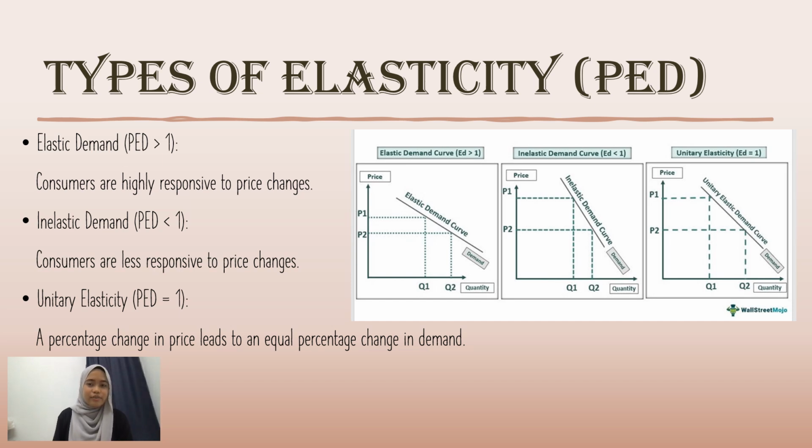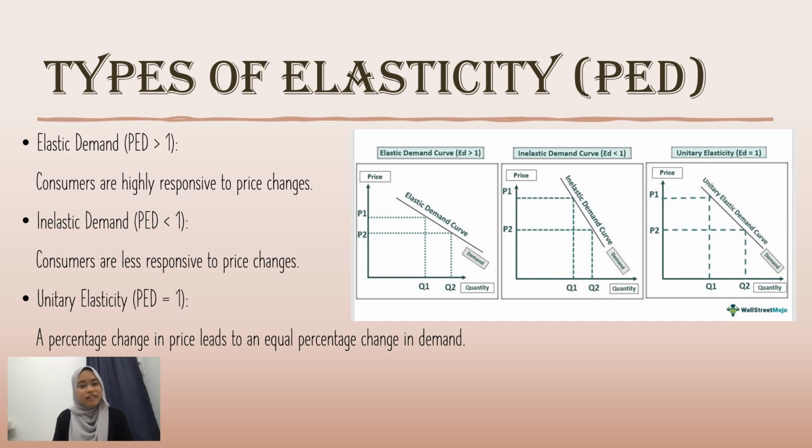Consumers are less responsive to price changes. For example, sugar. Even if the price drops from P1 to P2, quantity is less responsive, from Q1 to Q2, because consumers do not care much as it is a necessity good. The third one is unitary elasticity, where PED is equal to 1. The change in price is equal to the change in quantity.